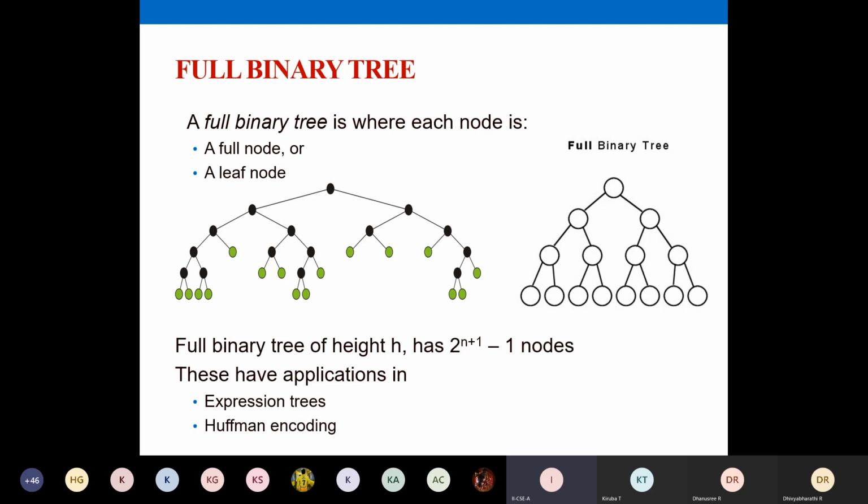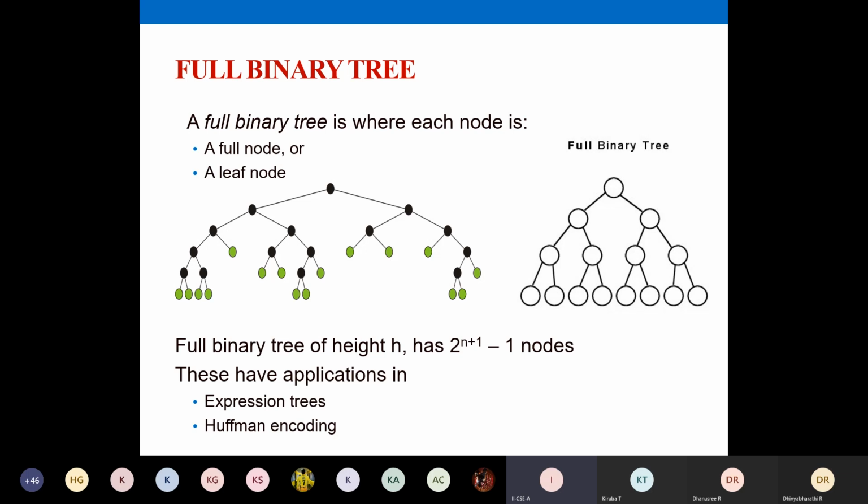At any height h, you will have 2 power (h plus 1) minus 1 nodes. This is asked in your university exam. What is the number of nodes available at height h for a full binary tree? Note down this formula. For a full binary tree of height h, what is the number of nodes? You can use this formula. This n denotes the height. So at height h, you can apply this formula.